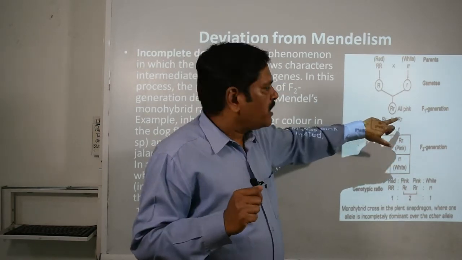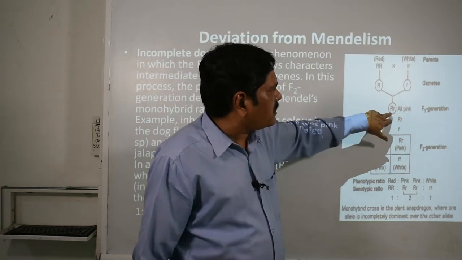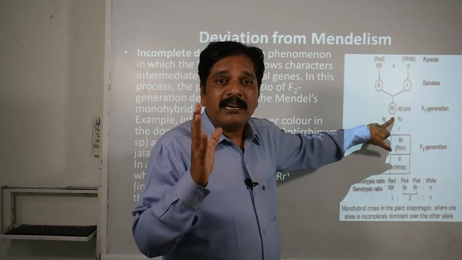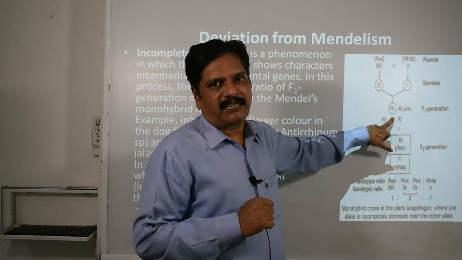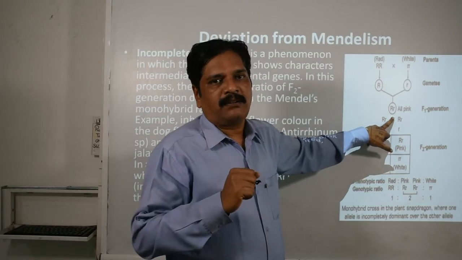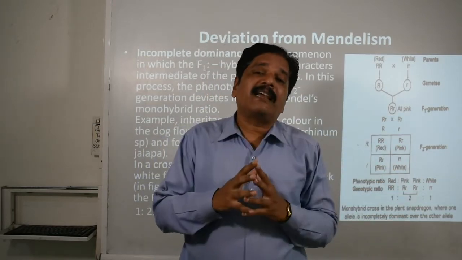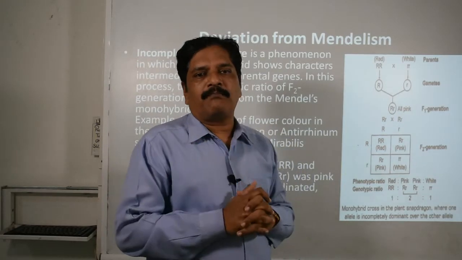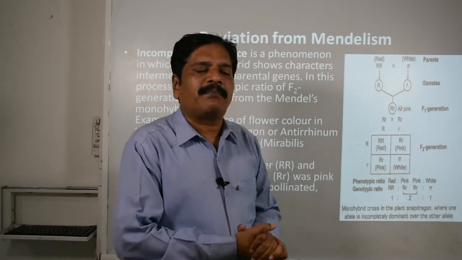But no, here you observe that the F1 generation is 100% pink. That means it is an intermediate character, neither red nor white. What is the meaning? That means actually it is showing the dominating feature, but not completely. That's why we call it incomplete dominance.